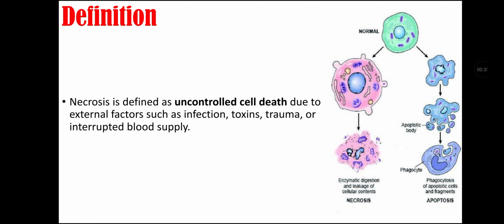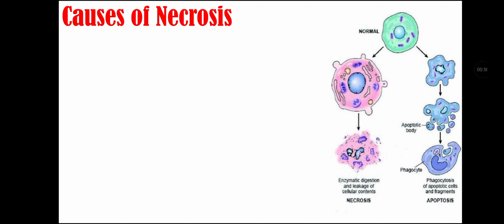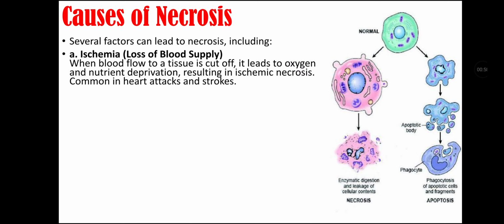Definition of necrosis. Necrosis is defined as uncontrollable cell death due to external factors such as infections, toxins, trauma, or interrupted blood supply. It often leads to swelling, rupture of cell membranes, and inflammation of the surrounding tissues. Causes of necrosis. Several factors can lead to necrosis, including ischemia, that is, loss of blood supply. When blood flow to a tissue is cut off, it leads to oxygen and nutrient deprivation. That results in ischemic necrosis. It is common in heart attack and strokes.